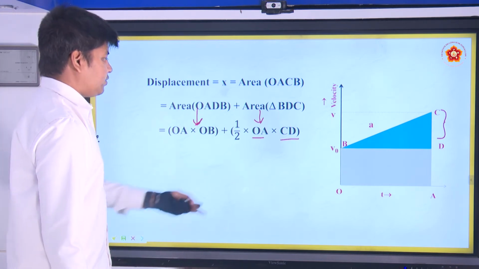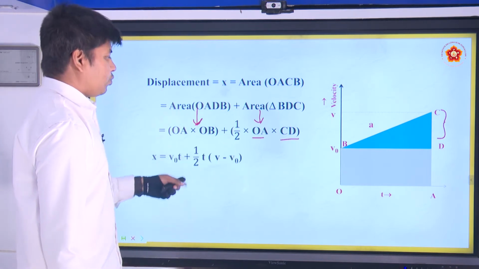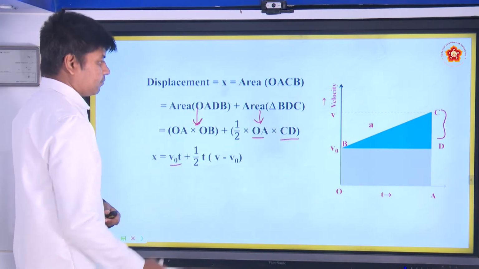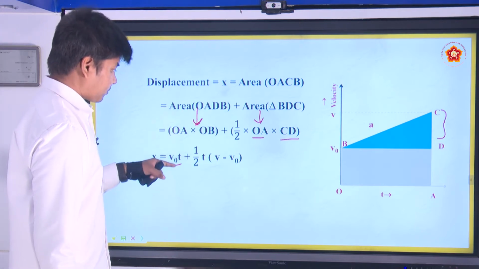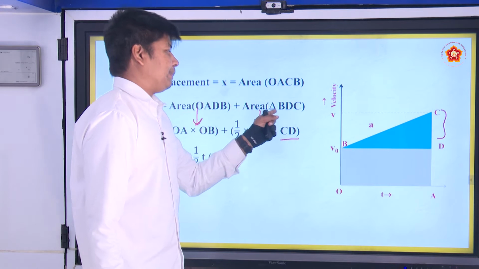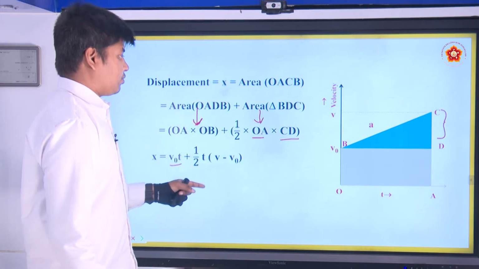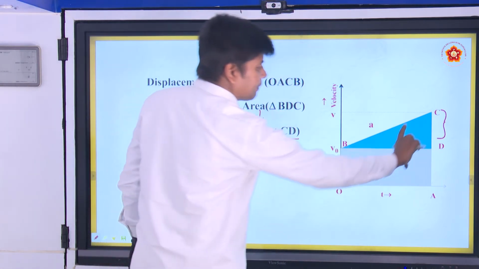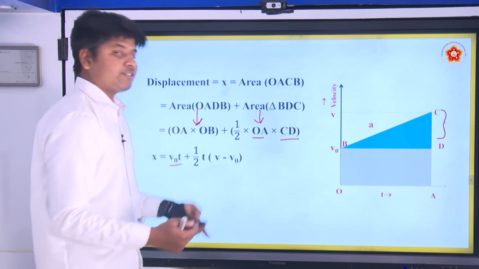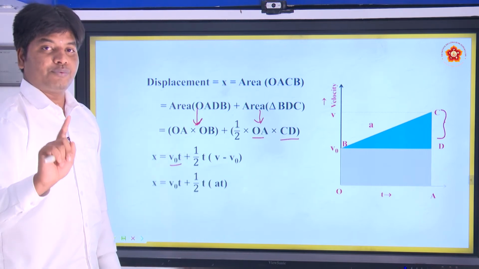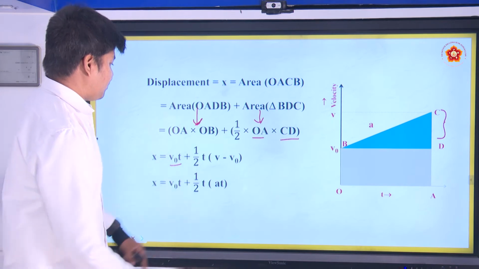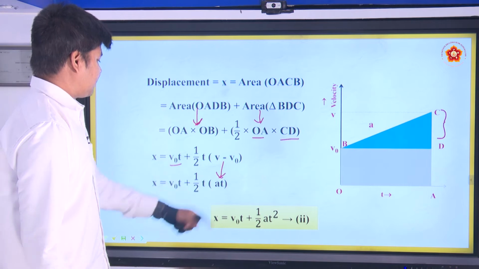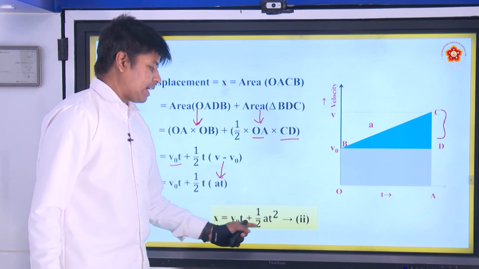Now you can easily substitute the values. What is OA? OA is nothing but t. OB is nothing but v naught. That gives you v naught t, plus area of triangle BDC, half into t into height, because this is the base, half into base into height. Height is nothing but CD, and CD is nothing but v minus v naught. But v minus v naught we already know we can write as at. Now just multiply them. x is equal to v naught t plus half at square.